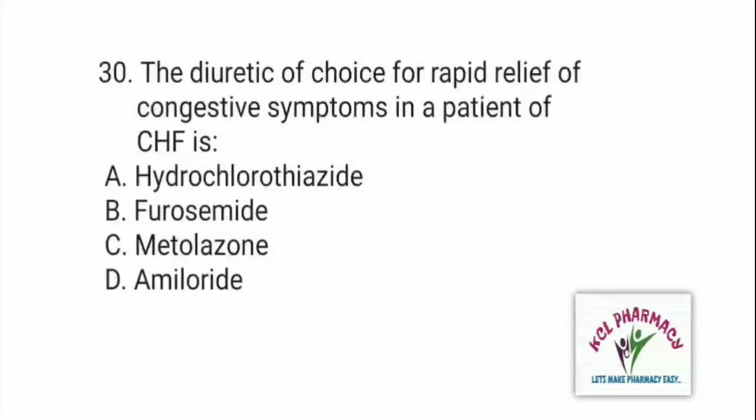Next question is, the diuretic of choice for rapid relief of congestive symptoms in a patient of CHF is, and the right answer is B. Furosemide.